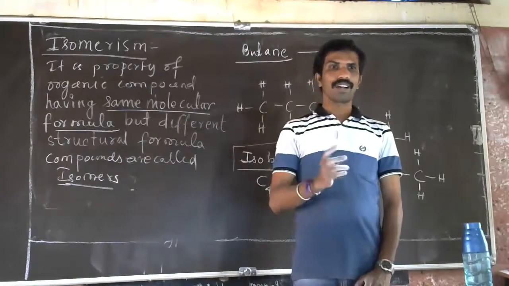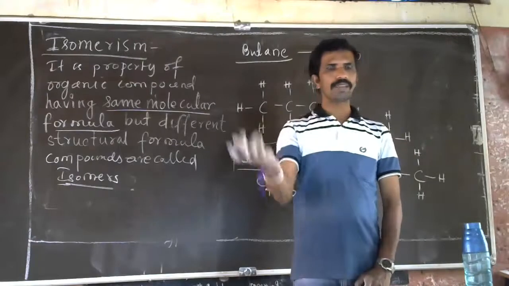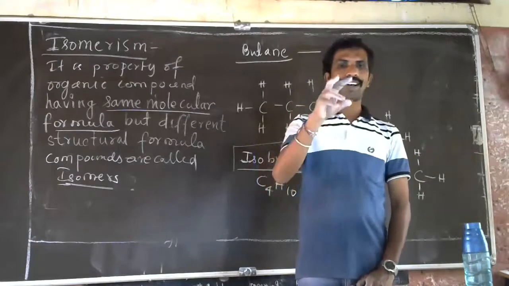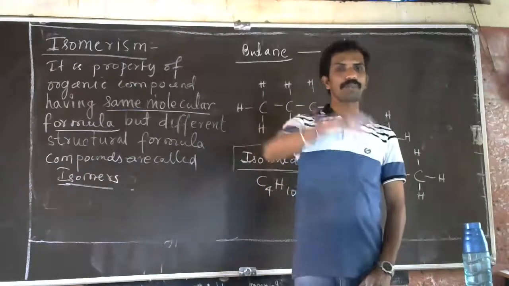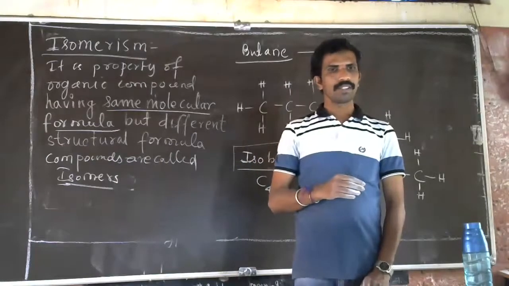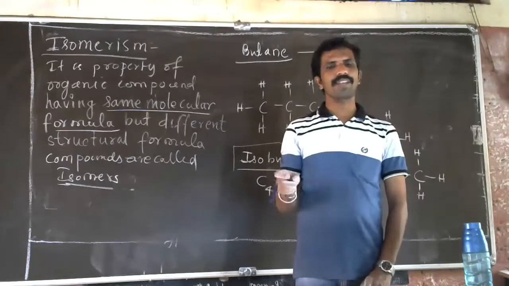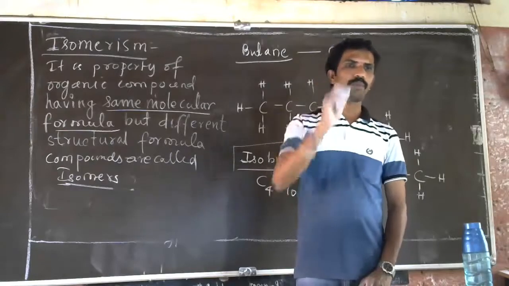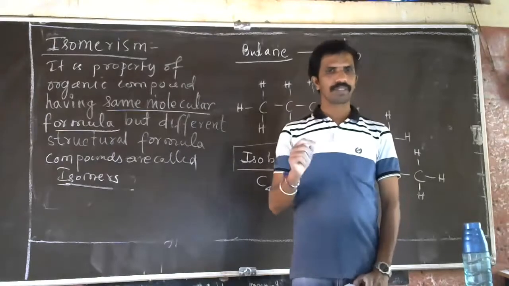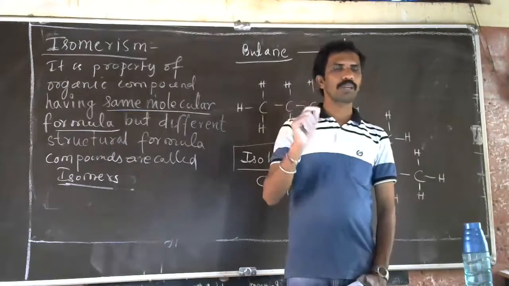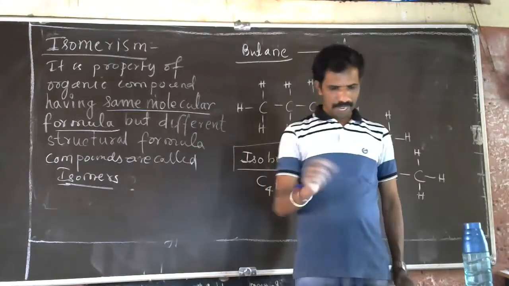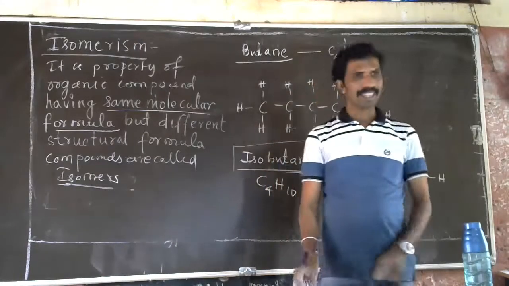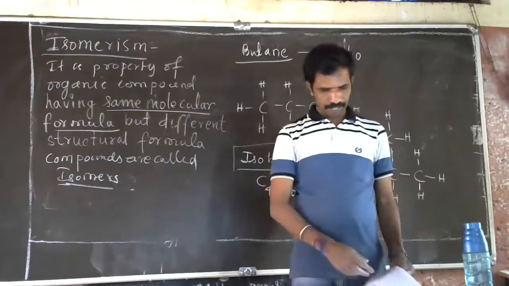Then how some of the hydrogens present in a carbon compound are substituted by some other element and they get a special property. All this in the substitution reaction we are going to study. We are going to study addition reactions. Then we are going to study oxidation reactions. That all we are going to study in the next part of the lesson.